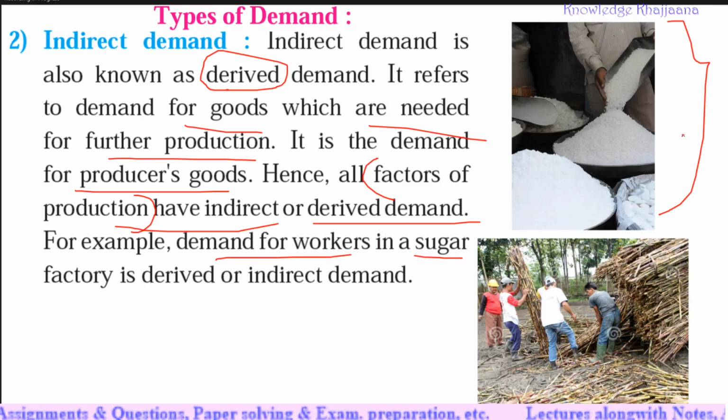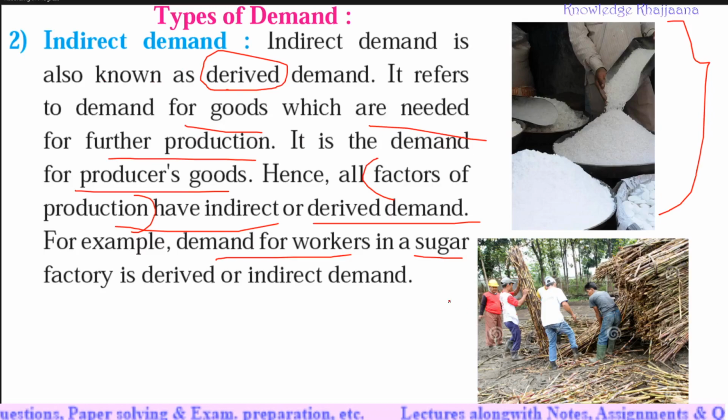The actual demand, the direct demand, was demand for sugar. And what did the manager in the sugar factory do? He employed more workers in his company. So was this a direct demand? No. This demand was derived from the direct demand of sugar. So this is the indirect demand.